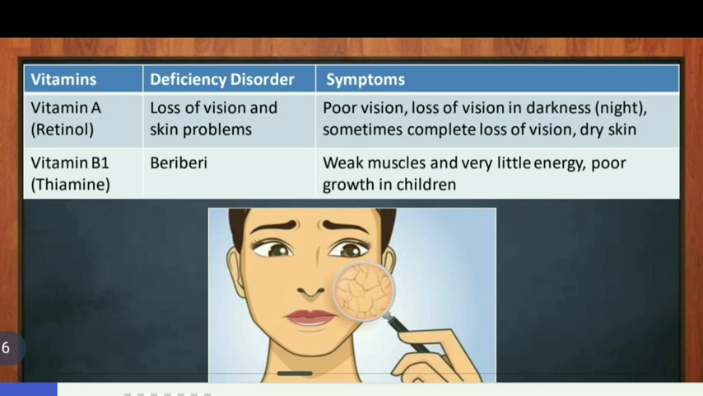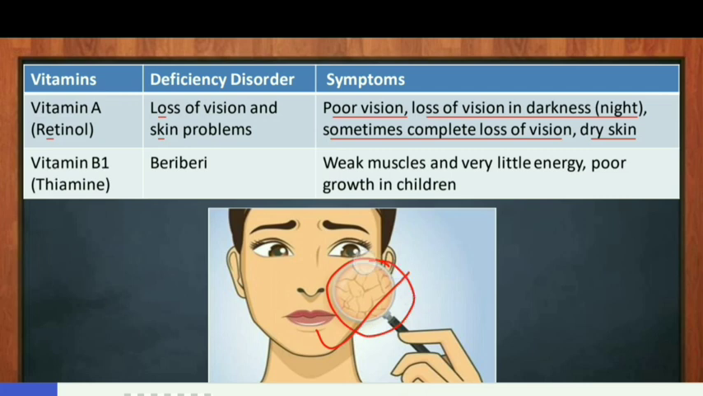Now we will see some deficiency disorders caused due to deficiency of vitamins in the diet. First is vitamin A. The scientific name of vitamin A is retinol. Deficiency of vitamin A in the diet results in loss of vision and skin problems. Symptoms are poor vision, loss of vision in the darkness, and sometimes it results in complete loss of vision and dry skin. Here in this image you can see dry skin.